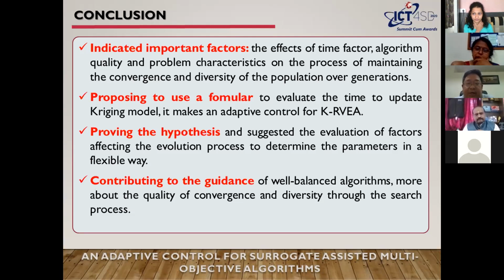It makes an adaptive control for the algorithm, and we have a hypothesis that the evaluation of factors affects the evaluation process to determine the parameter in a flexible way, and we contribute to the guidance of a well-balanced algorithm, more about the quality of convergence and diversity in the search process, because the time is limited.